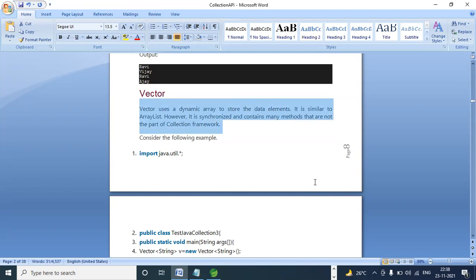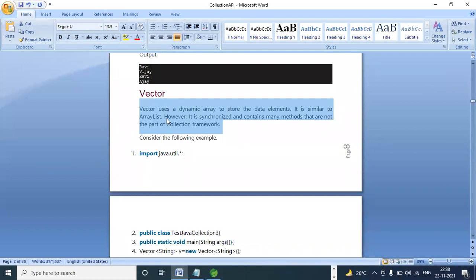Synchronized means that method is available for only one object at a time, so multiple objects accessing at the same time is not possible. So vector is synchronized. Which is faster now? Vector and array list are both the same, but the difference is vector is synchronized, whereas array list is not synchronized. That's the big difference.